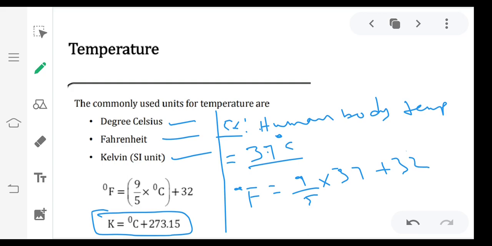I think you will get approximately 98.6. You calculate exactly. Like this we can convert degree Celsius temperature to Kelvin and degree Fahrenheit.